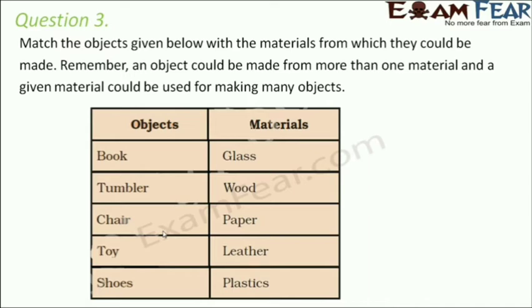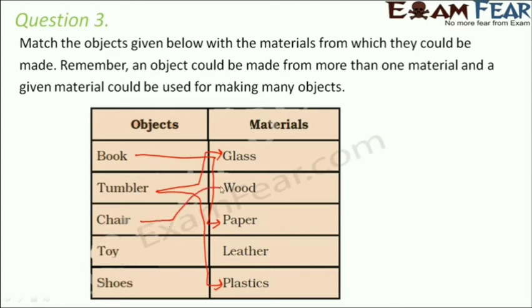Question number 3. Match the objects given below with the materials from which they could be made. Remember, an object could be made from more than one material, and a given material could be used for making many more objects. So a book can be made up of paper. Do you think the book can be made up of glass as well? No. Wood? No. Leather? No. Plastic? No. So a book can be made up of paper. Think of a tumbler. A tumbler can be glass. A tumbler can also be a plastic tumbler. So both glass and plastic can make a tumbler.